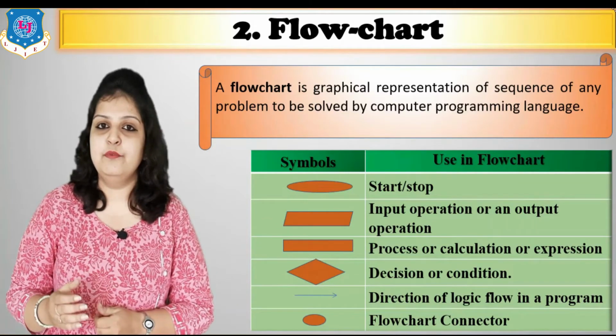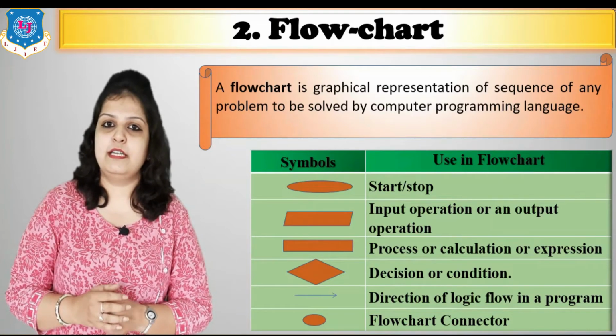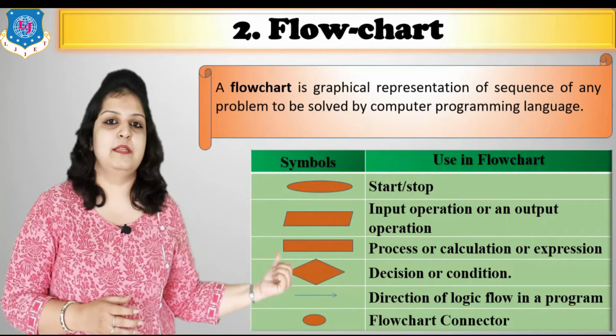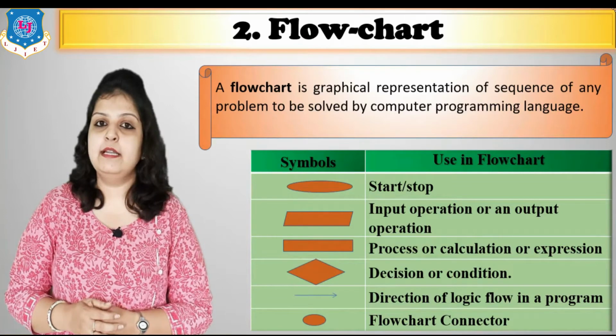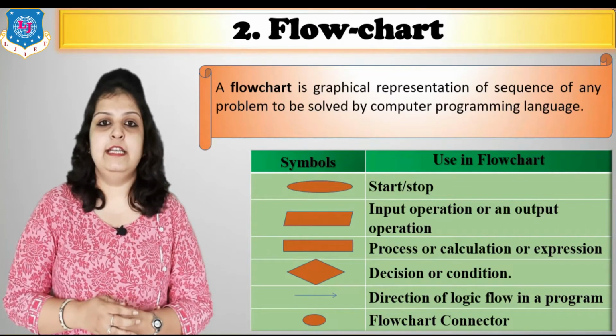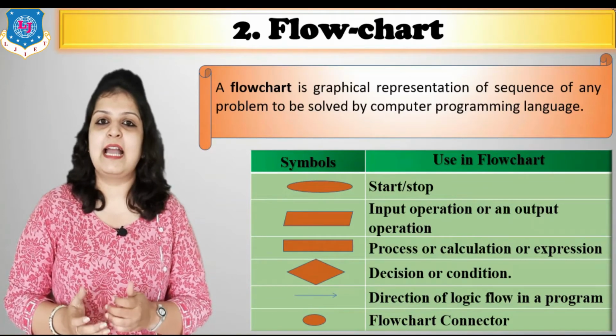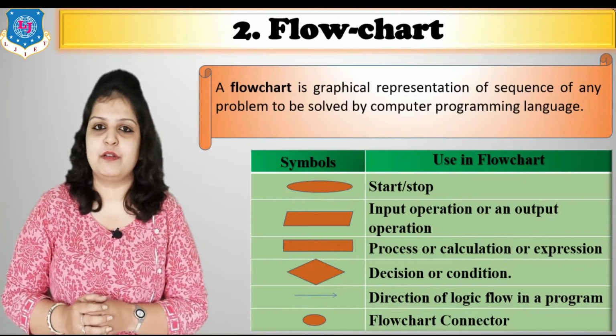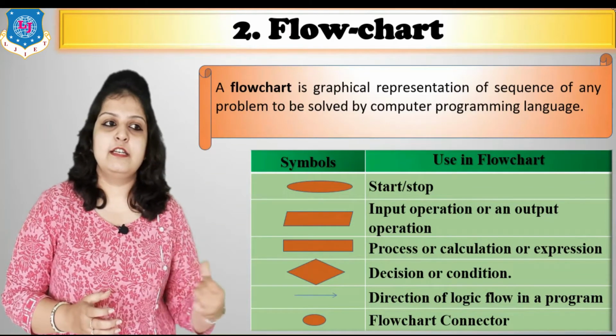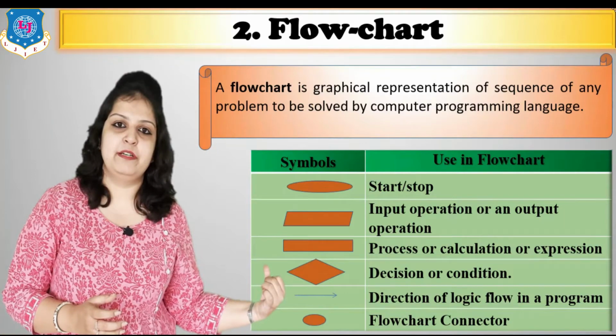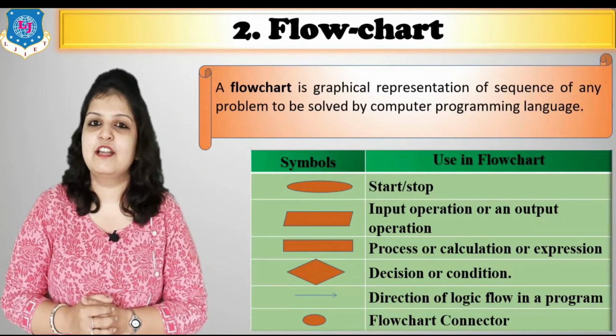Then input and output are always represented by a parallelogram symbol. Then rectangle. Rectangle indicates our process, or we can say calculation or expression. And the decision making symbol is a diamond. Decision making means condition.